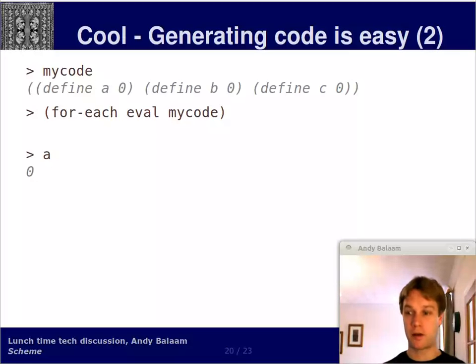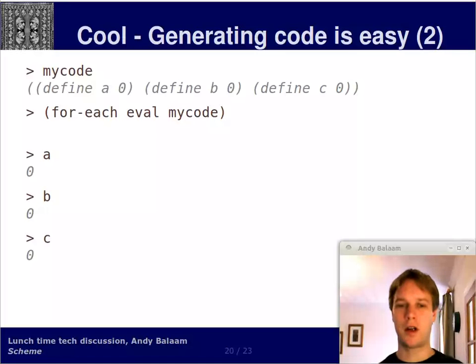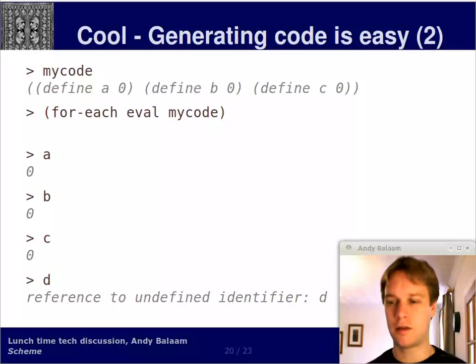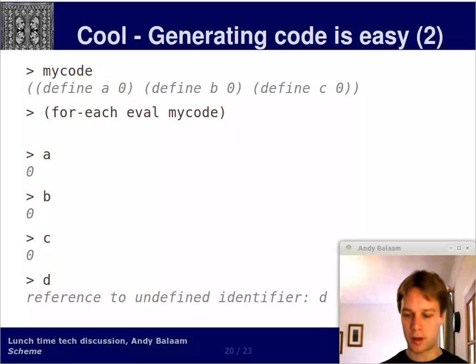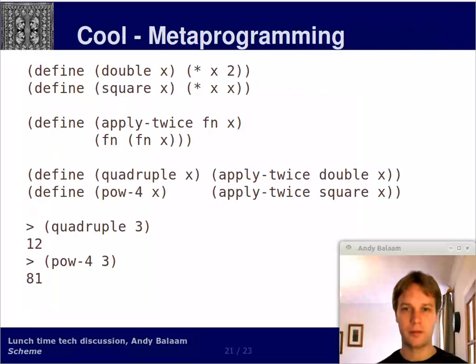So now a is defined to be 0, and b is defined to be 0, and c is defined to be 0. You didn't write define a 0, b 0, c 0. You just passed in a list of a, b, and c to a function. And just to check that I'm not cheating you, let's check what d is. Well, d is not defined. We've only defined a, b, and c because that's what we passed in.